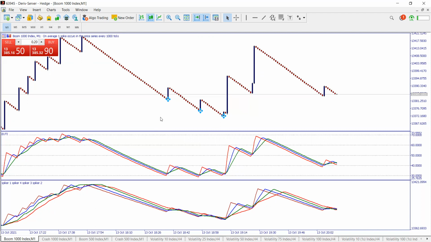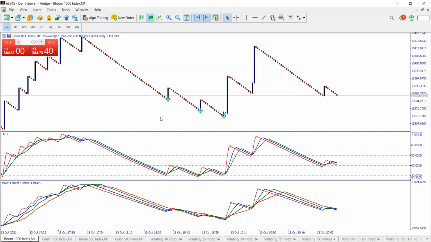This one is called Boom 1000. If you check on Boom 1000, you can notice that there are a lot of red candles and a few blue candles. But the red candles are smaller than the blue candles. So in other words, regardless of the number of the red candlesticks, the blue candlesticks have got the ability to overshadow, to outnumber the red candles. You understand?